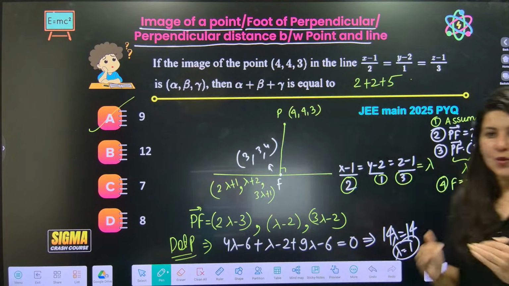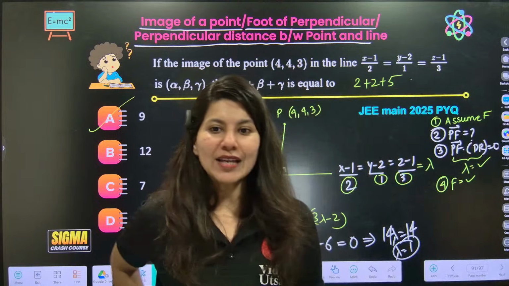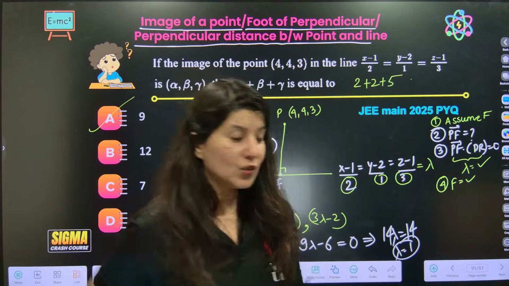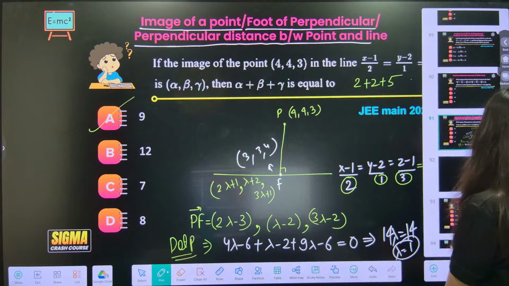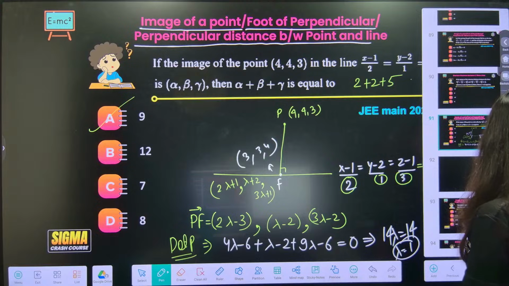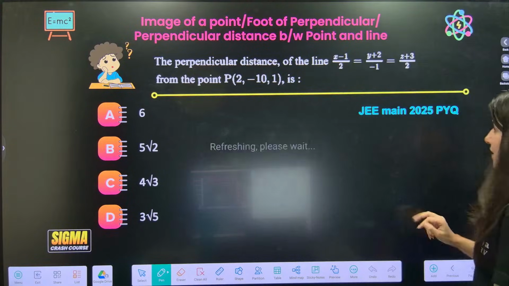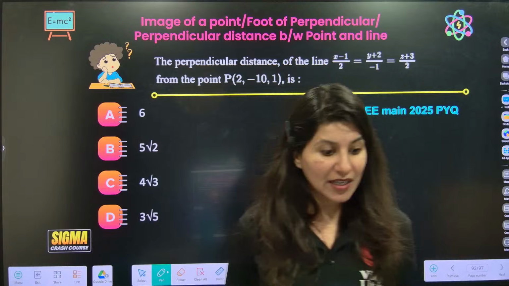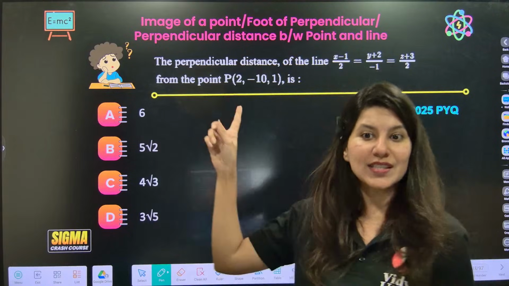Clear? So image of a point, will you be able to calculate? JEE Maths 2025 PYQ, let me tell you. Now, ma'am, can you just show that if at all these type of questions are repeating in JEE Maths 2025 or not? Can you see?